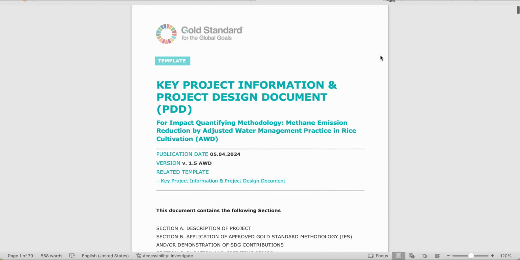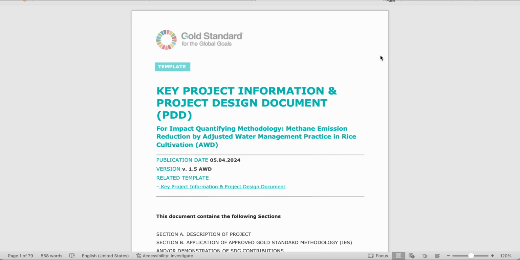Please note that the content of the pre-filled PDD is provided solely for illustrative purposes. When developing a rice project, project developers will need to include project-specific information and amend the text as required. All PDDs would need to undergo a full validation without prejudice to the illustrative content provided in the pre-filled PDD.